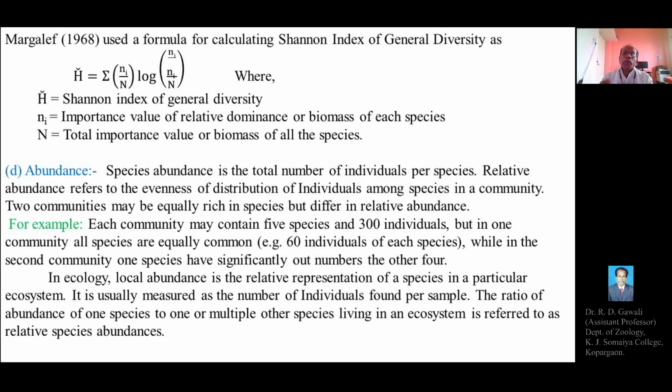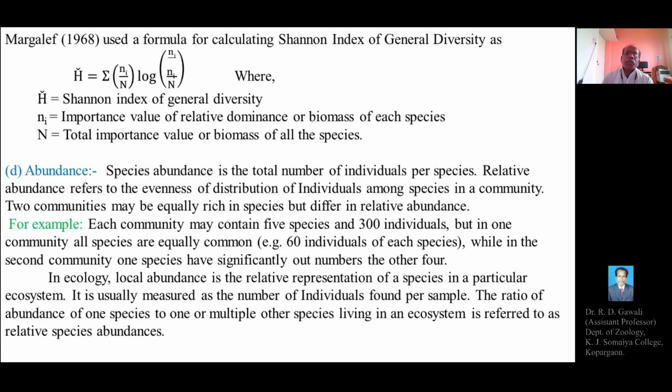Out of the total number of species of the community, one of the species will have the maximum number of individuals, and that is called the species abundance.